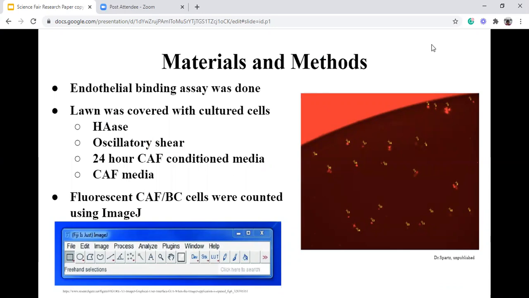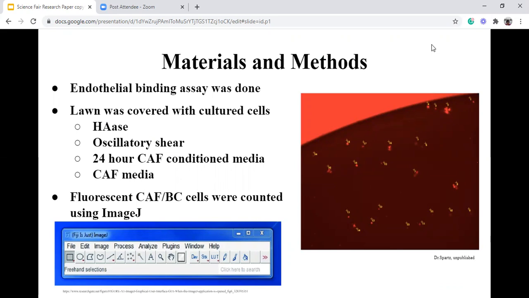This project was done remotely at home due to the arising COVID-19 pandemic. To replicate the model of CAF-BC cluster extravasation, an endothelial binding assay was done. The endothelial lawn was made with a layer of HUVEC cells. The cultured cells created a tight lawn wherein other cells cannot penetrate. CAF-BC cells were labeled with cell tracker dye, pipetted on top of the endothelial layer, and incubated. After washing off, pictures were taken.